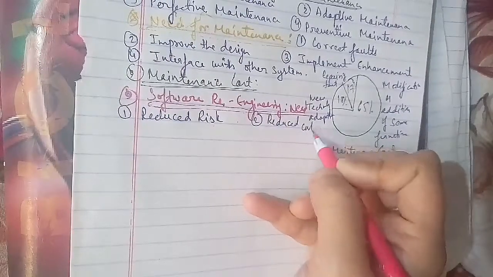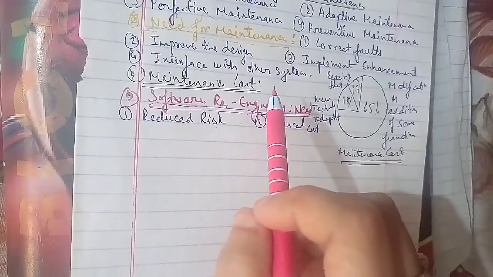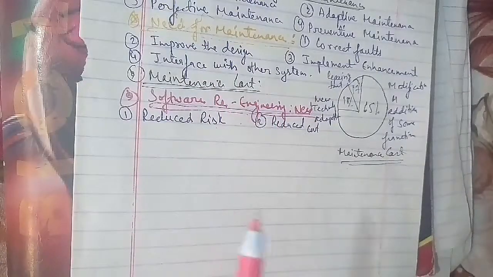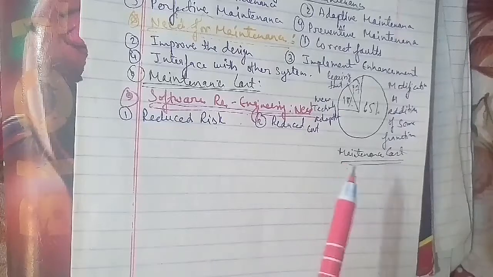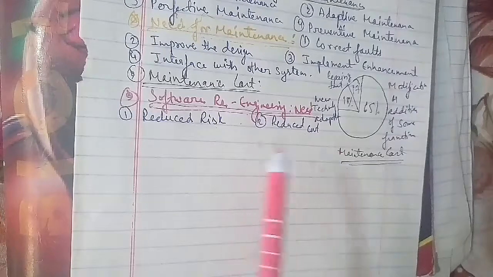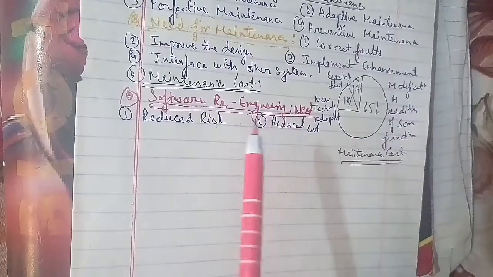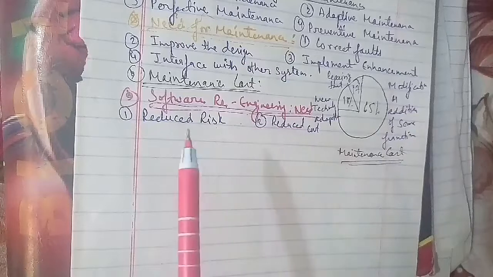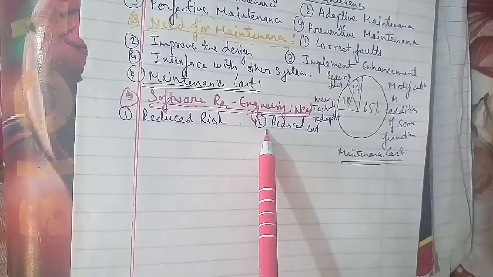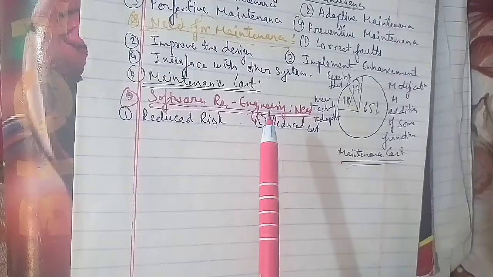Now we'll go further to another question: What are legacy systems, why do they require re-engineering, and briefly describe the steps required for re-engineering a software product. This has been asked for 10 marks. There are two needs of software re-engineering: reduced risk and reduced cost. First we'll discuss the legacy system, then the need for re-engineering it, and then the re-engineering steps. So let's discuss the legacy system.